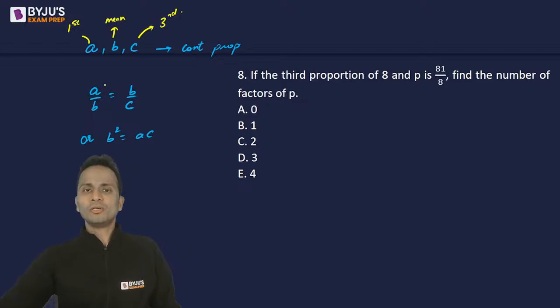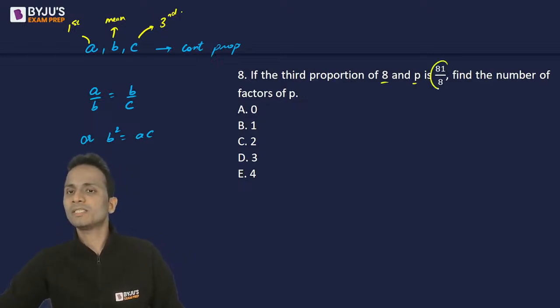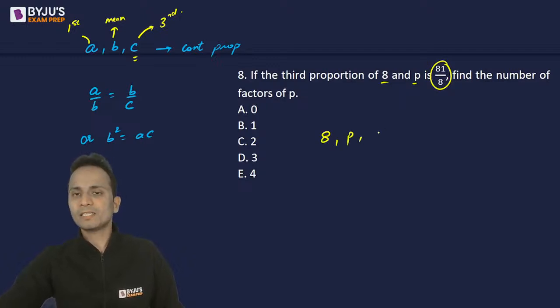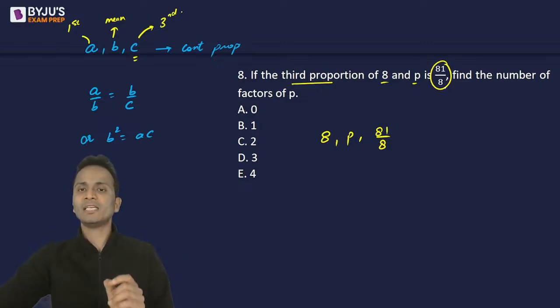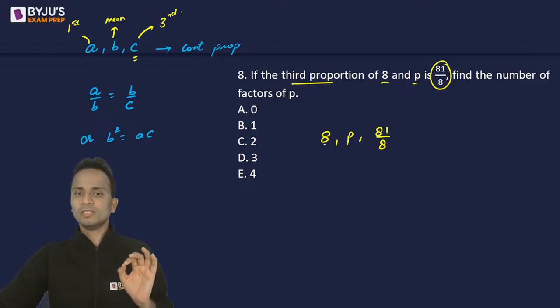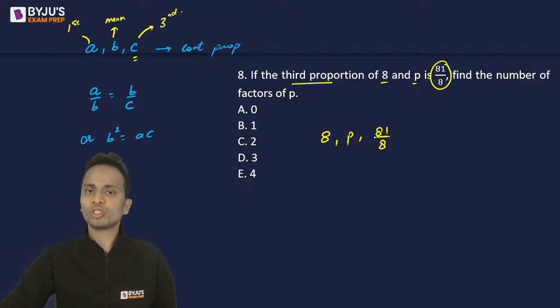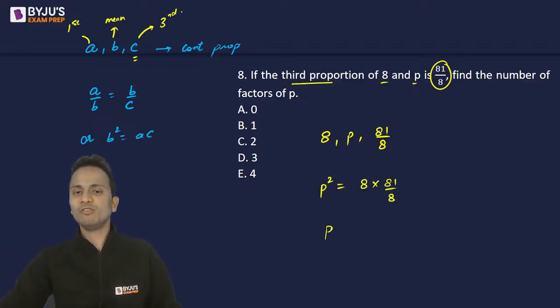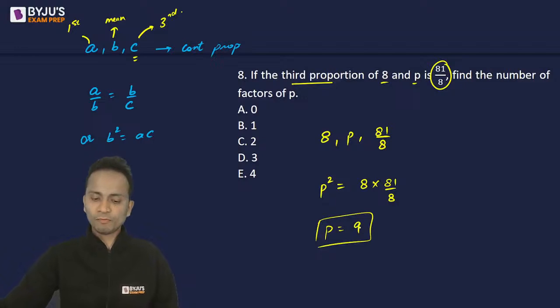So the third proportion of these two numbers is this. Here the value of C is 81 upon 8. So the first two numbers are 8, p, and the third number is 81 upon 8. The third proportion will be written at the third place. So these three numbers are in continued proportion, so the square of the middle number, p square, will be equal to the product of the extreme numbers, 8 multiplied by 81 upon 8. From here the value of p will come out to be under root of 81, that is 9. So the value of p is 9.